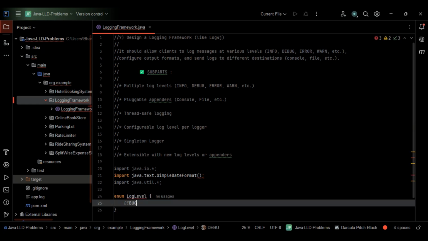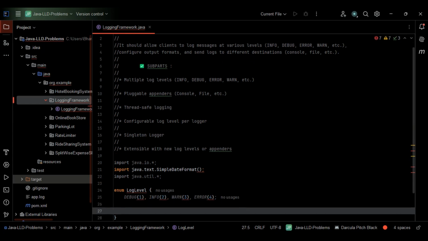Let me go with DEBUG(1), INFO(2), WARN(3), and the final one, ERROR(4). We are just assigning the numeric property for the different log levels: debug 1, info 2, warn 3, and error 4, right?